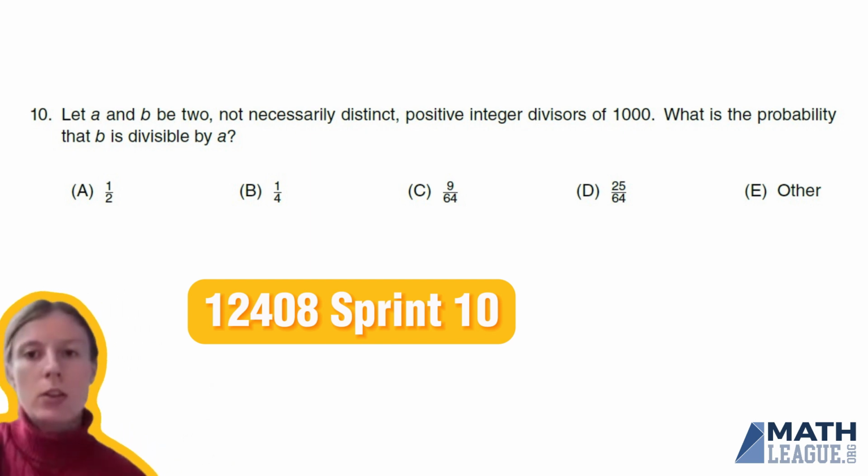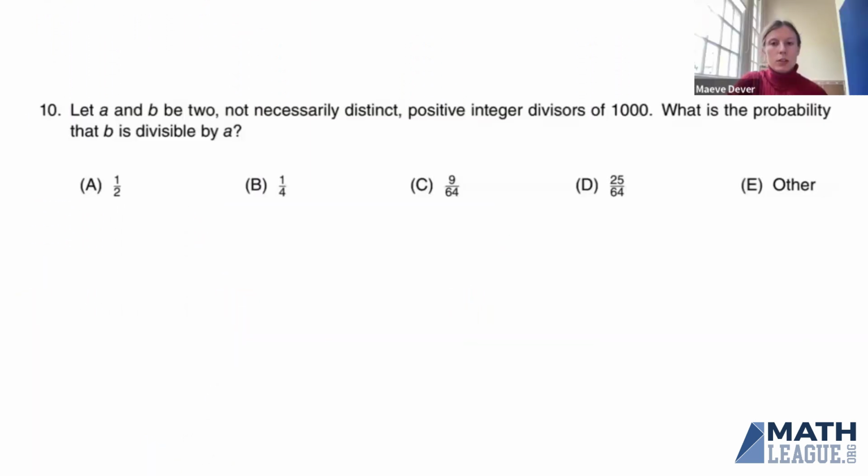Okay, what's 1000? It's 10 cubed, right? Which means it is 2 cubed times 5 cubed, 2 times 2 times 2 times 5 times 5 times 5. Which means A and B are going to look like 2 to some power between 0 and 3 times 5 to some power between 0 and 3. There's actually not that many divisors of 1000. If you had to, you could probably just list all the pairs and see which are divisible by which. But that would take a long time.